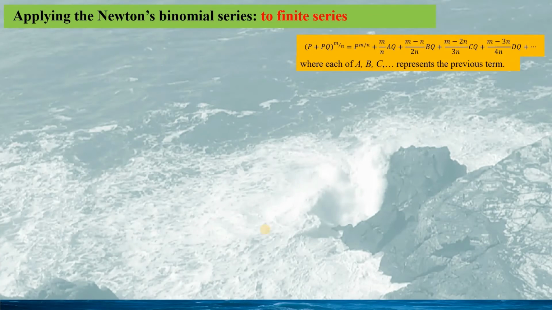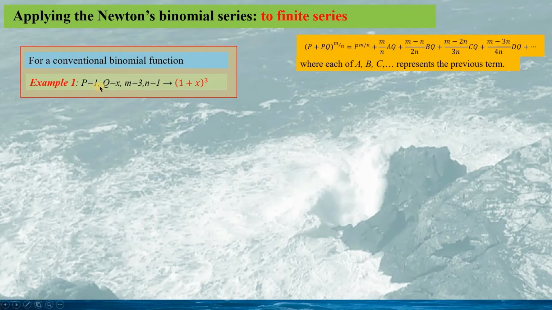To show the applicability of the Newton's binomial series, a basic form is given here. Now in this slide, I will use Newton's binomial series for the cubic binomial function. Here, p equaling 1, q equaling to x, m equaling to 3, n is 1.